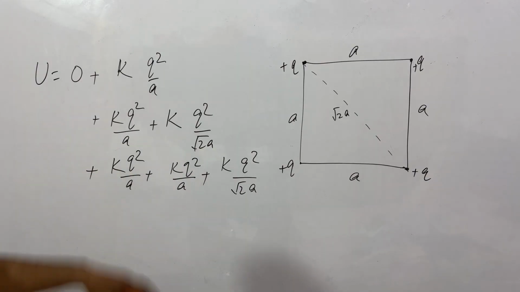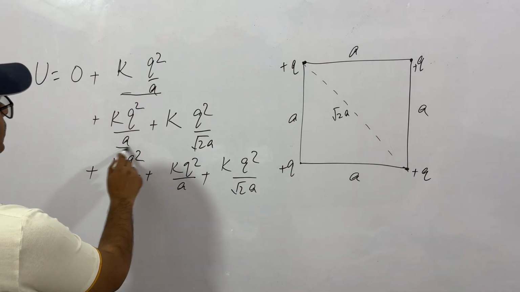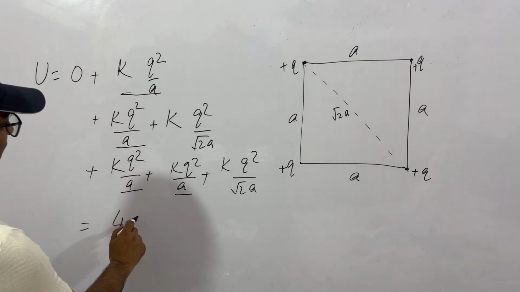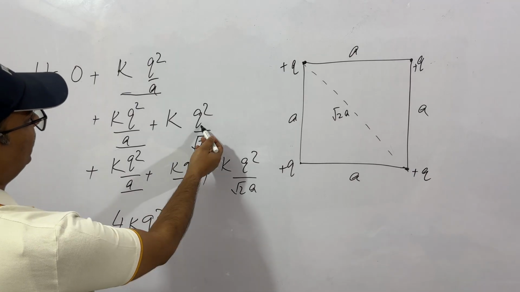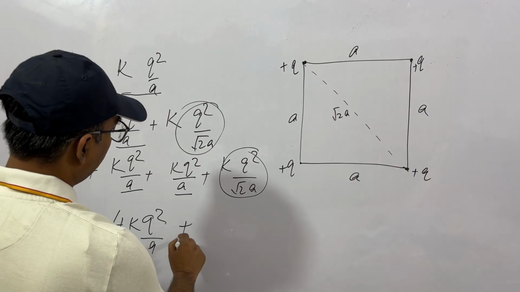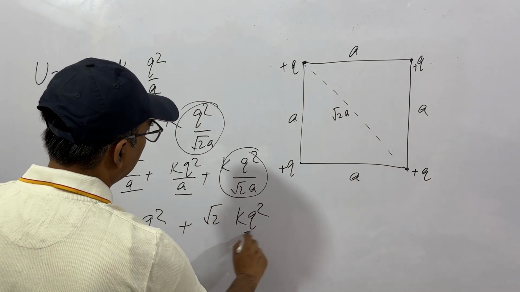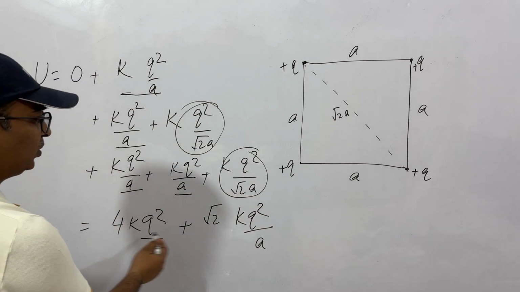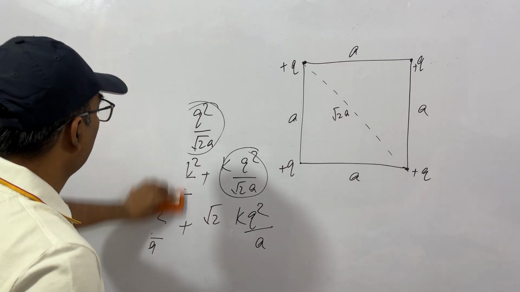So you can add all of them. You have kq square by a, 1, 2, 3, 4, so this will be 4 kq square by a. And then you have q square by root 2a 2 times. See, this one and this one. So it will be root 2 kq square by a, because 2 into 1 by root 2 is root 2. So you can say 4 plus root 2 into kq square by a. This will be the net potential energy of the system.